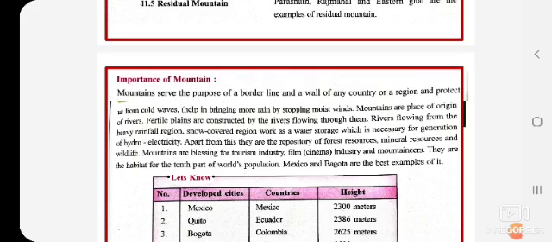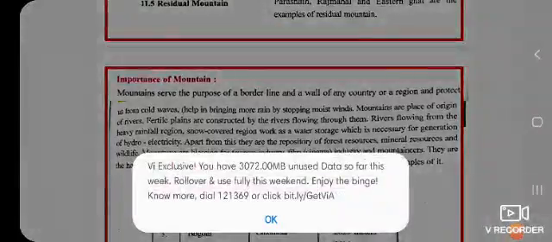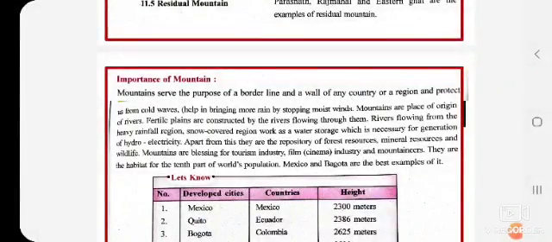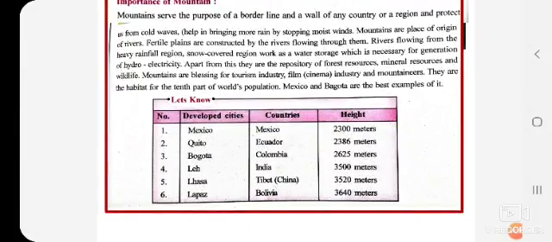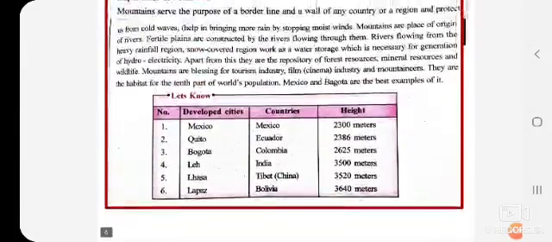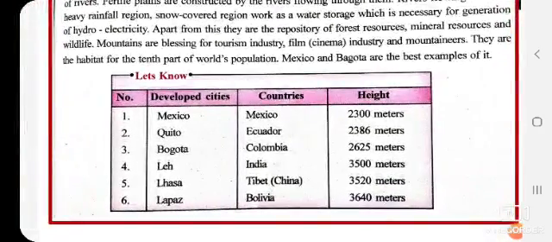So they are the habitat for the 10th part of the world's population, and Mexico and Bogota are the best examples of it. Now see, in this box certain mountains are given, certain cities are given, countries are given, and the height of their mountains is also given over here, which you have to remember for short answers.